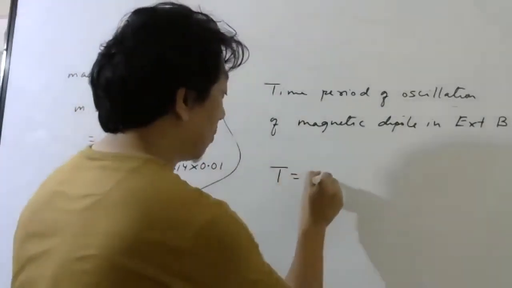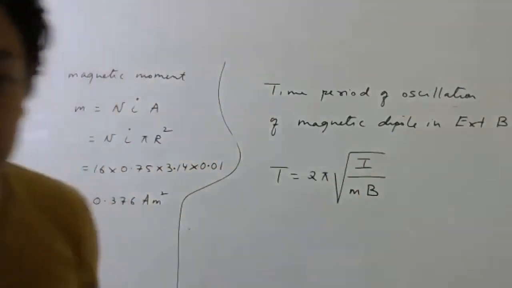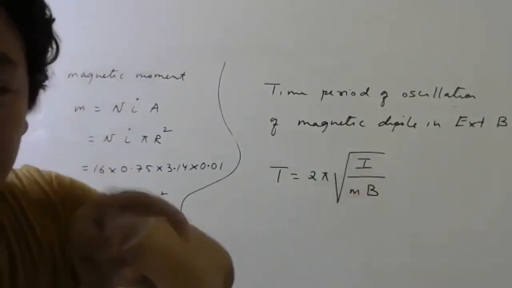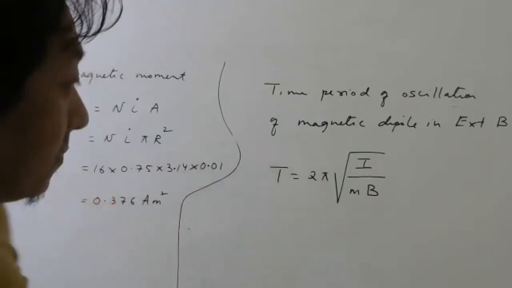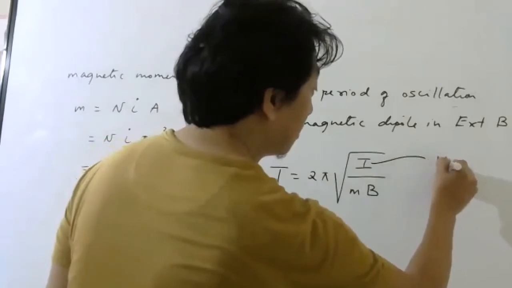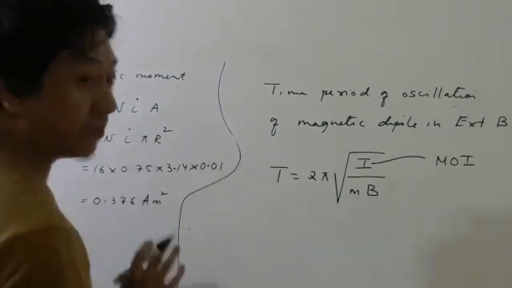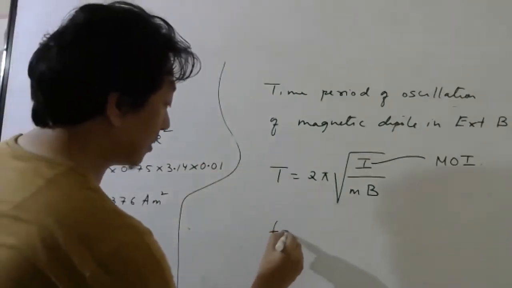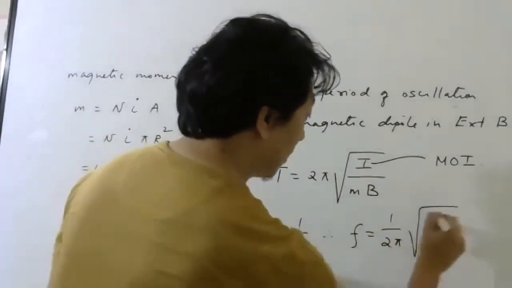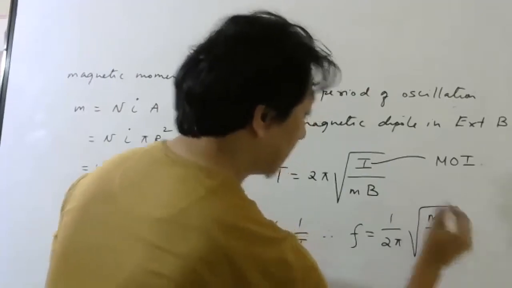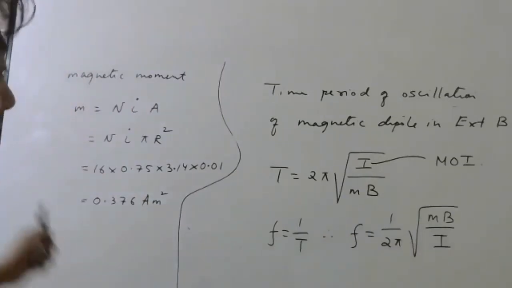T equal to 2 pi root over I by mB. So this is the formula for your time period of a magnetic dipole when it oscillates in a magnetic field because of the torque. This I, you have to be very careful, is moment of inertia. M is the magnetic moment. Here time period was not given, frequency was given. So frequency is 1 by time period. So I can write frequency as 1 by 2 pi root over mB divided by I. Okay, students, then what you do? You square both the sides and then substitute.